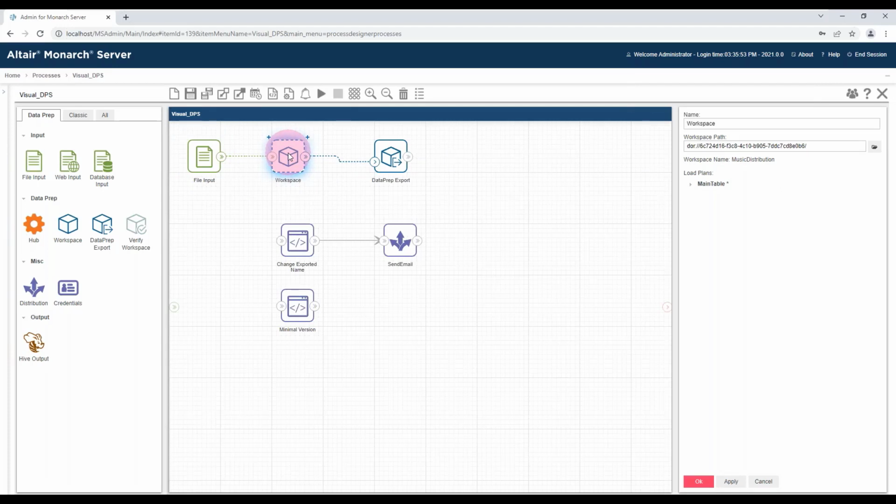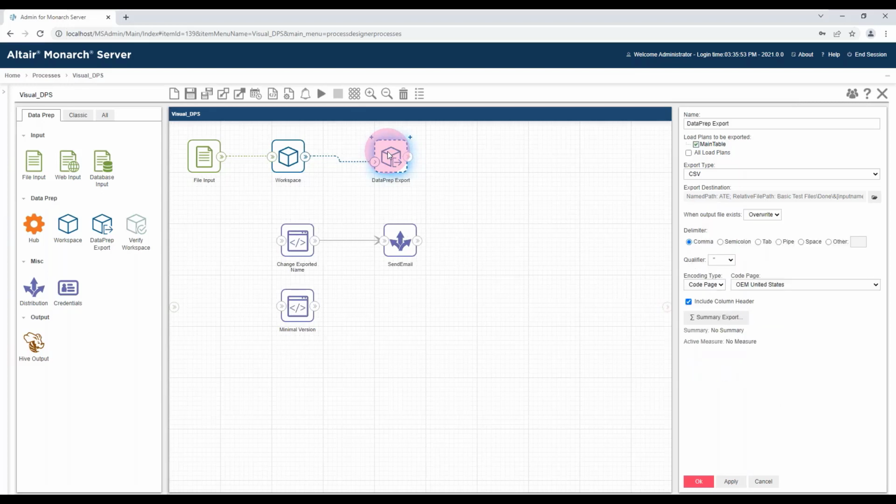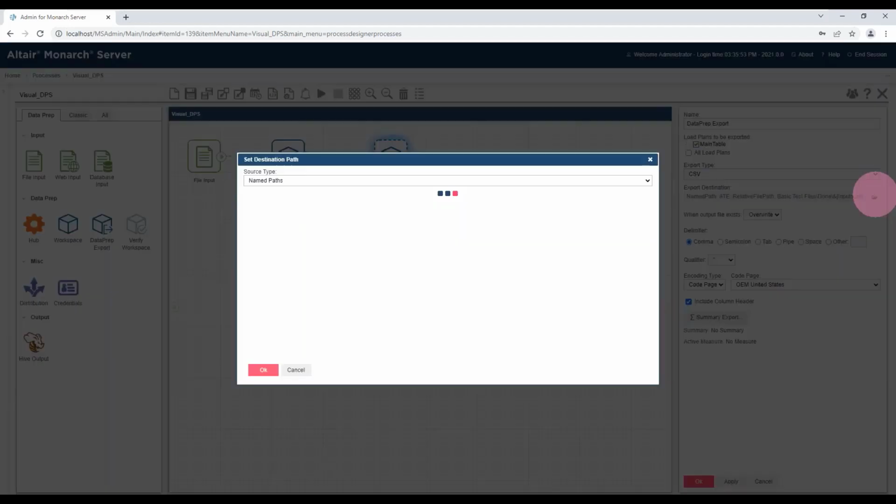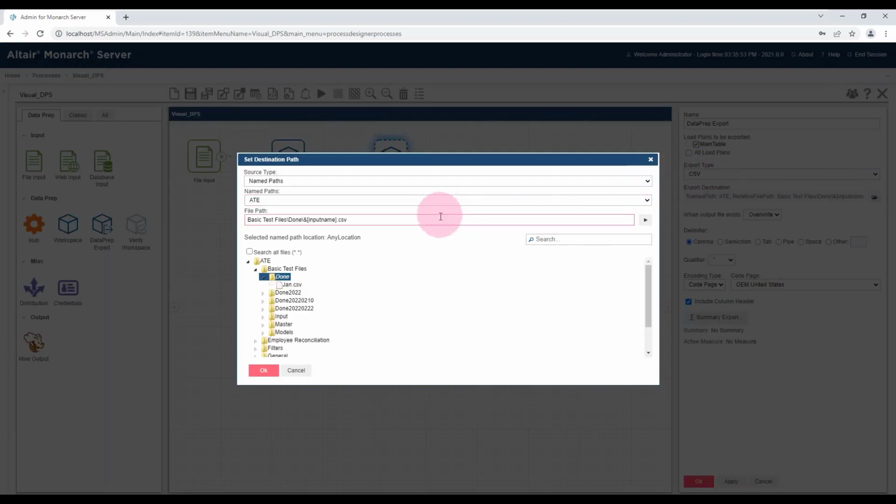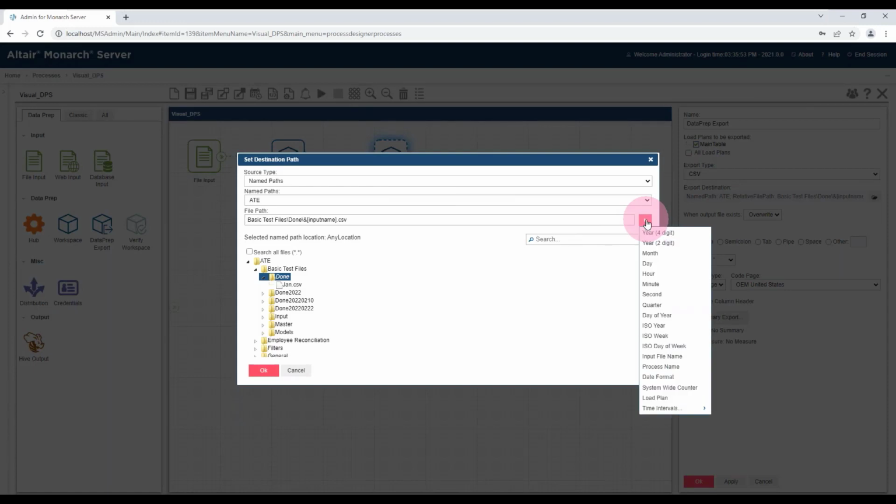This could equally be a classic model file. You don't need to do any calculated fields or anything in there to extract the file name. It's all actually done automatically as part of the data prep export or the table or the summary export. So on any of the export options from either Data Prep Studio or Classic, when you edit the file name, you'll see there's a button on the end here where you can get to the naming macros.